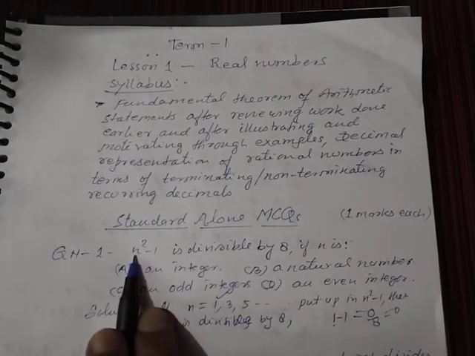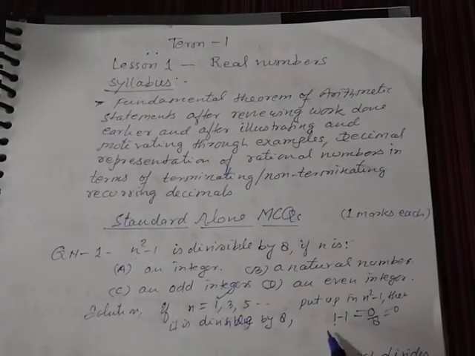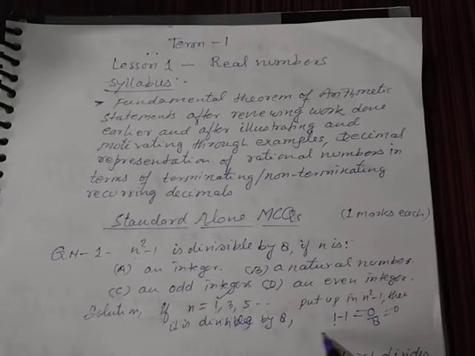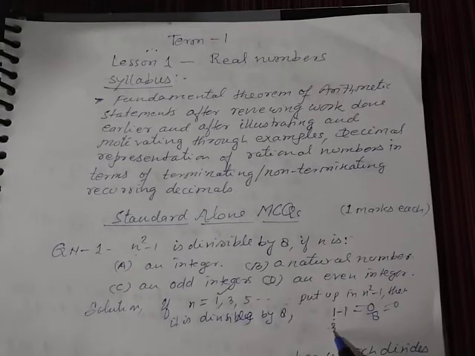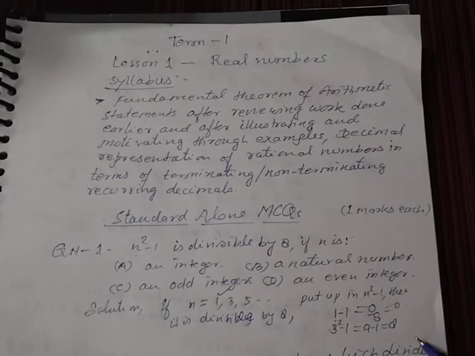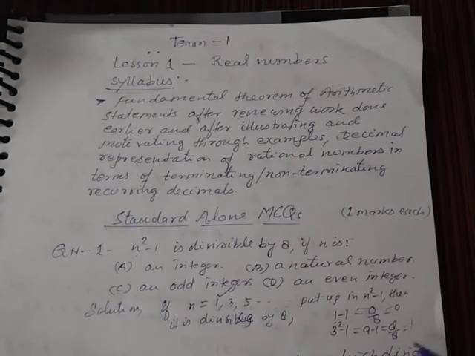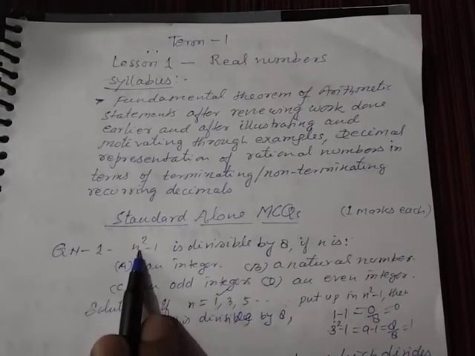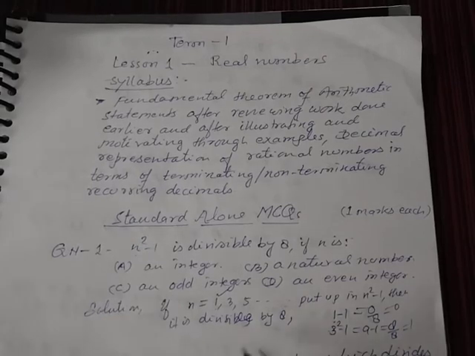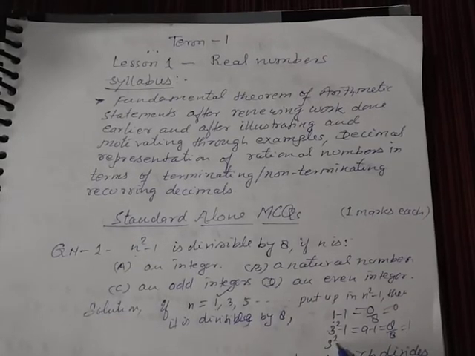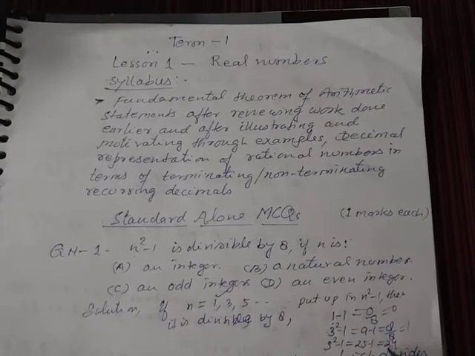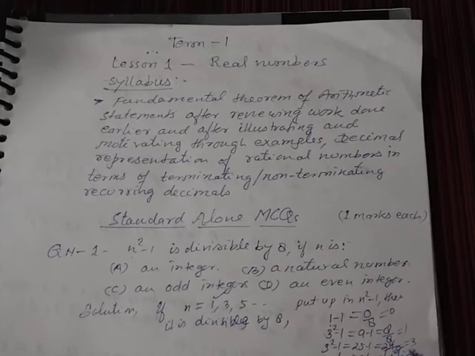If you put 3 here, then 3 threes are 9, 9 minus 1 is equal to 8, and 8 is divisible by 8, giving 1. If you put 5 here, then 5 square minus 1 is equal to 25 minus 1 is equal to 24, and 24 is divisible by 8, that is 3.